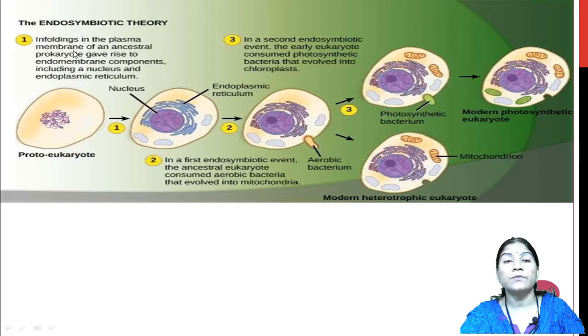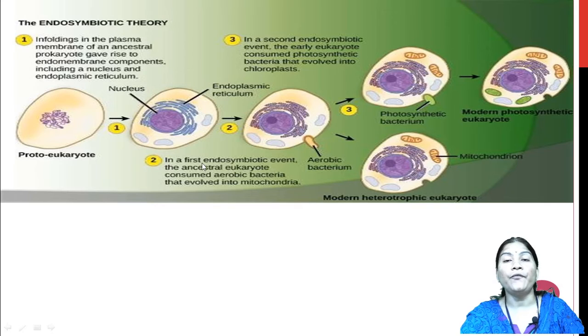Infolding of the plasma membrane of the ancestor prokaryote gives rise to endomembrane components, including the nucleus, and the thread-like nuclear content is present, and after that they are fused. There is formation of a nucleus. Here there is the nucleus and the network of endoplasmic reticulum. These two endomembrane components are formed.